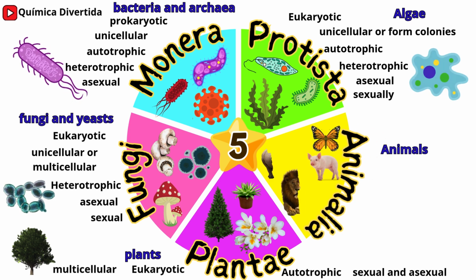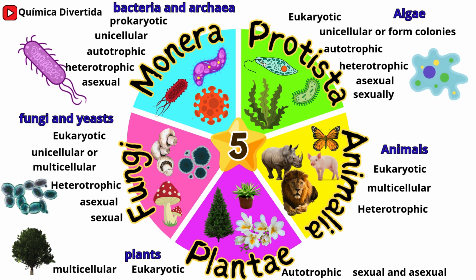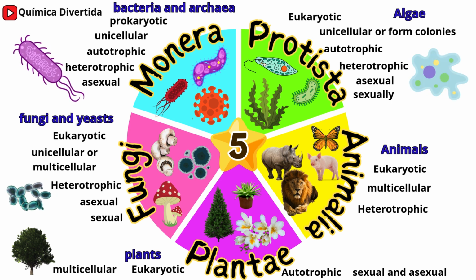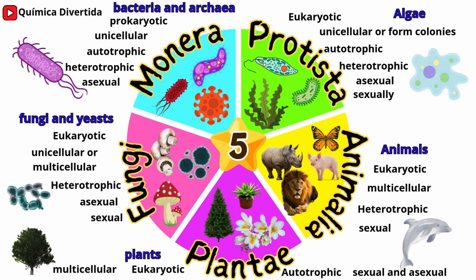Kingdom Animalia, eukaryotic and multicellular organisms. Heterotrophic, meaning they obtain energy by consuming other organisms. Reproduction, mainly sexual, though some invertebrates can reproduce asexually. Example, the dolphin, Delphinus delphis, a highly intelligent marine mammal.